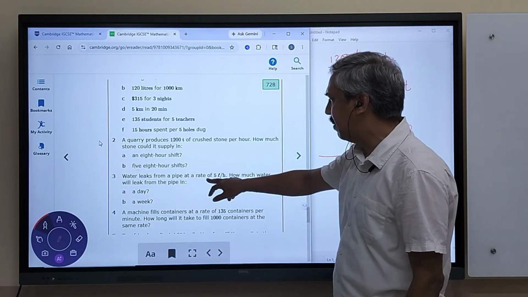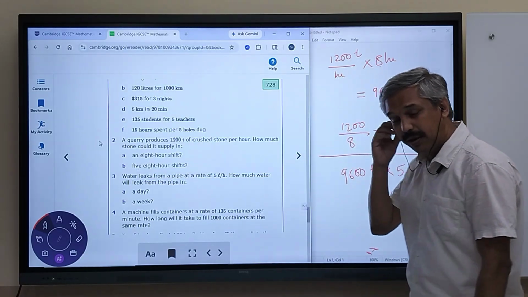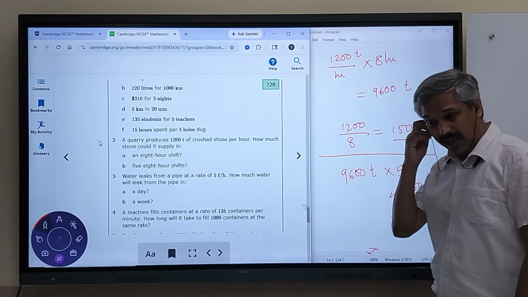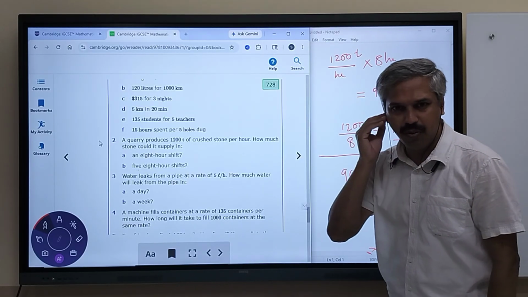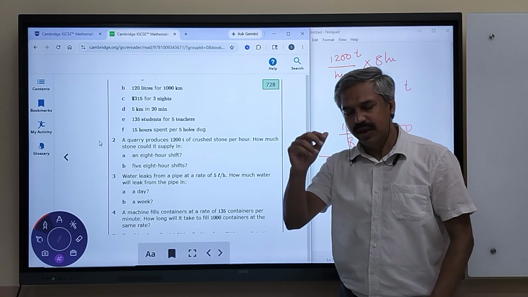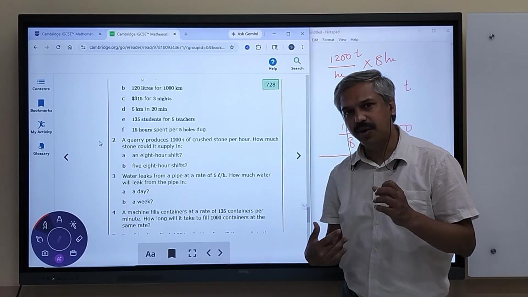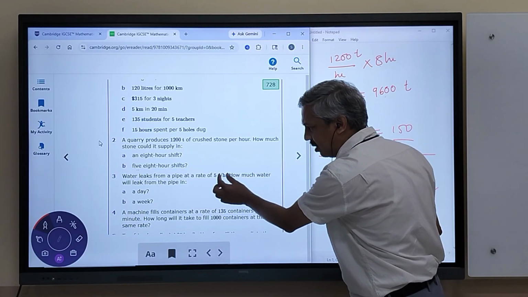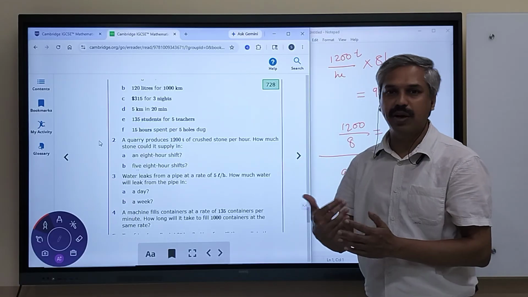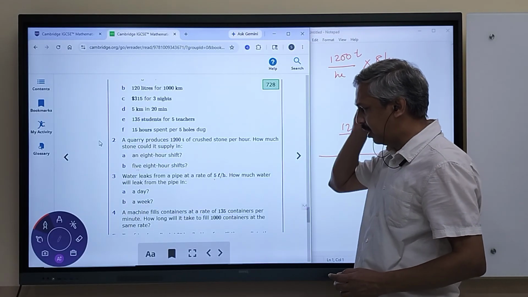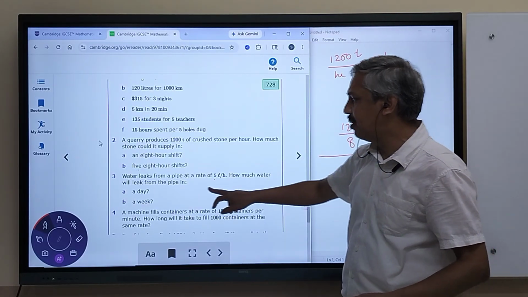Water leaks from a pipe at the rate of 5 liters per hour. The leakage is small, but whatever the leakage, it is continuous. And as a result of that, in 1 hour a lot of water has leaked out. That is measured to be 5 liters per hour. How much water will leak